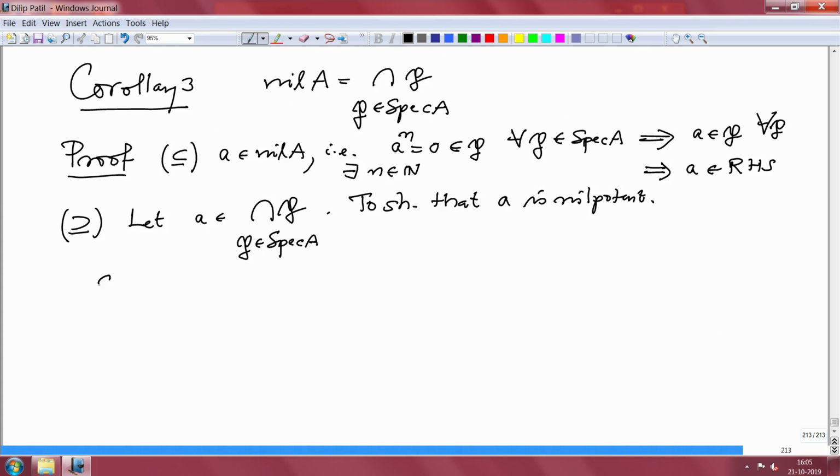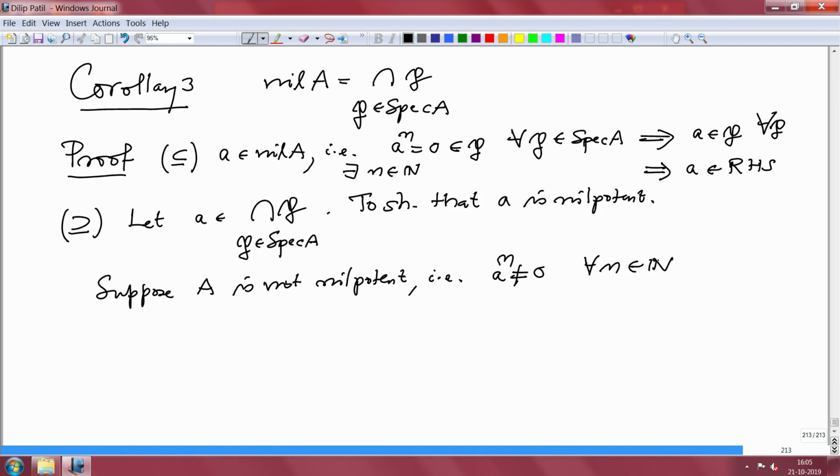Suppose not. Suppose a is not nilpotent, that is a power n is never 0, then we should get a contradiction.